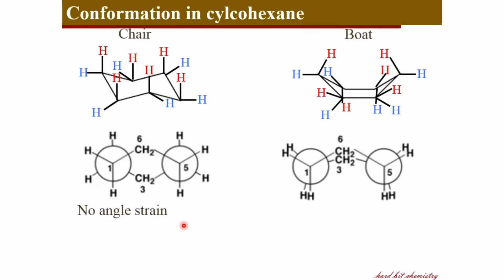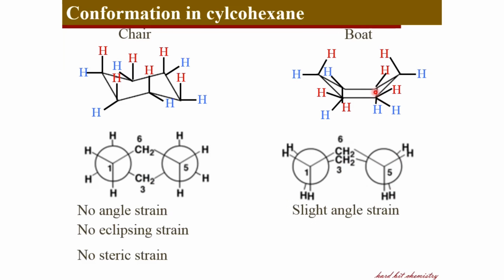And therefore, the staggered conformation, that is the chair conformation, is devoid of angle strain and eclipsing strain as well as steric strain, because these two CH2 groups, for example, are placed far apart. On the other hand, coming to the boat conformation, there is a certain degree of angle strain, and the hydrogen pairs and the CH2 pairs experience eclipsing strain. And there is a steric strain when you look at these two flagpole hydrogens.